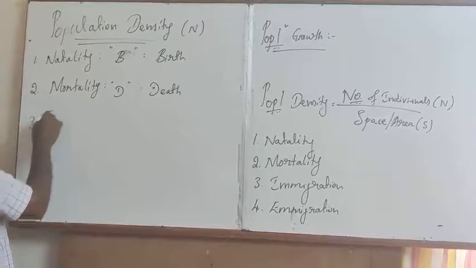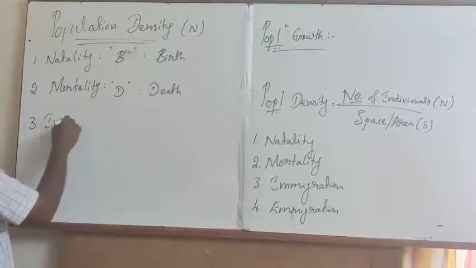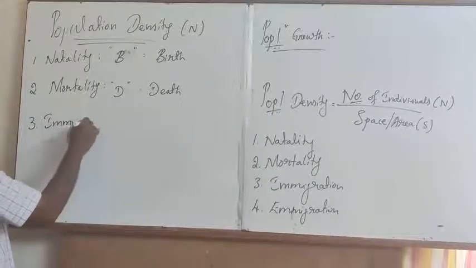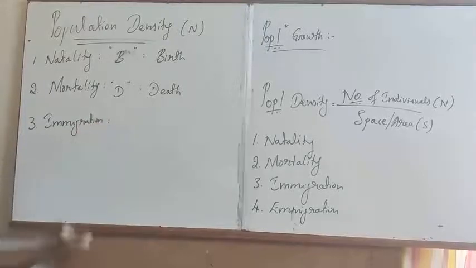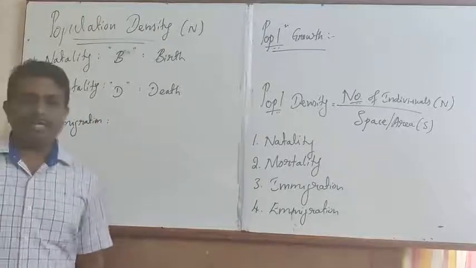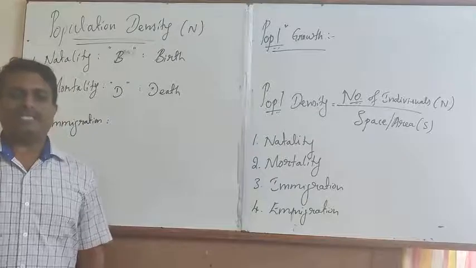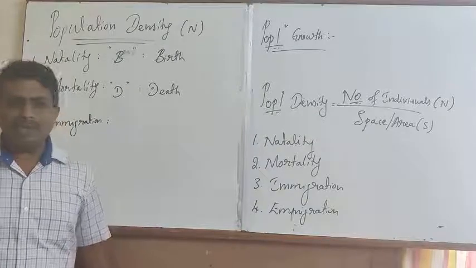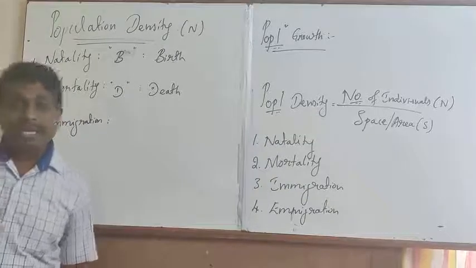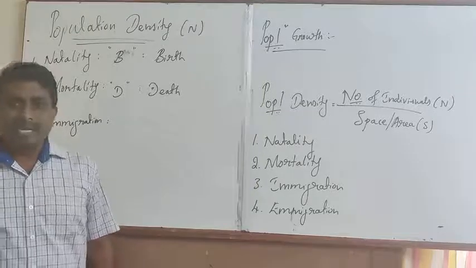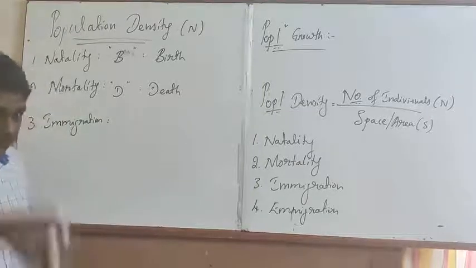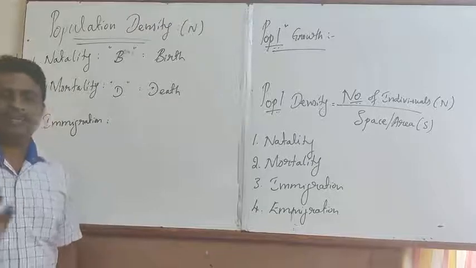The third important aspect is called immigration. In valid terminology, immigration is defined as the total number of individuals of the same species entering the habitat.